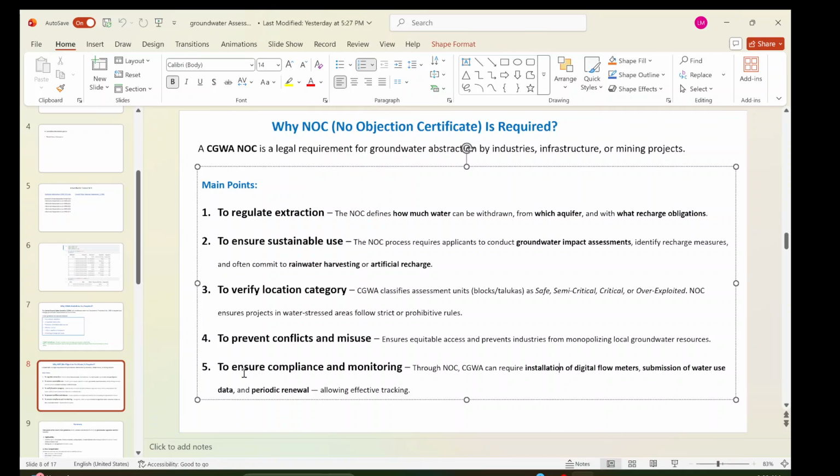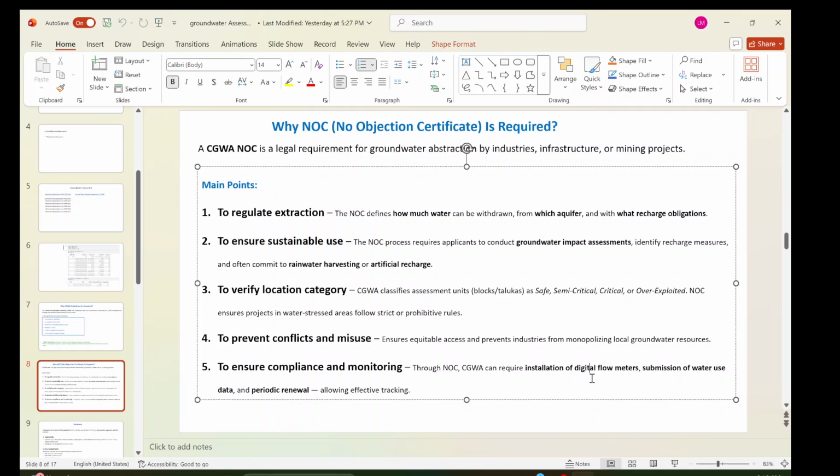And to ensure compliance and monitoring: through NOC, CGWA can require installation of digital flow meters, submission of water use data, and periodic renewal, allowing effective tracking. It doesn't mean that if NOC is given, there is a guarantee they will use the proper guidelines or not. That's why installation of flow meters is also required. Basically, the use of technologies, right?